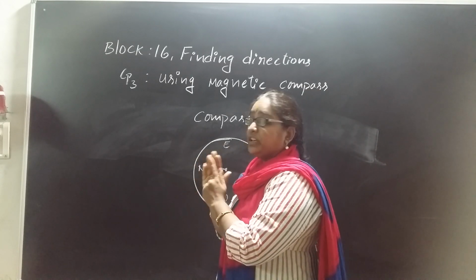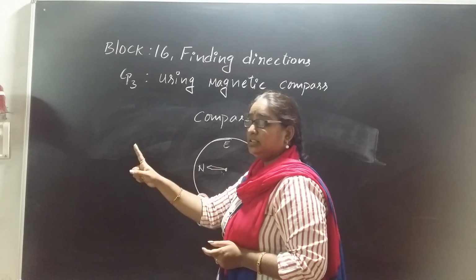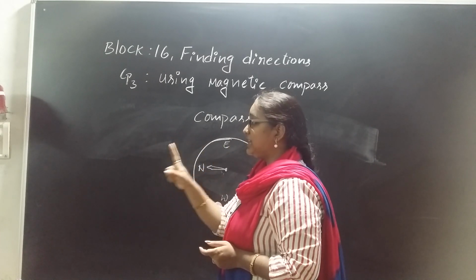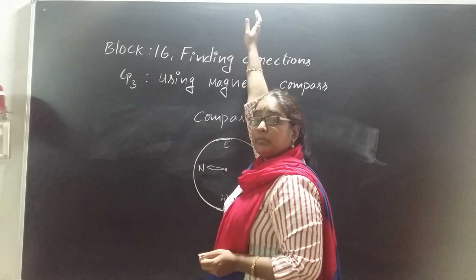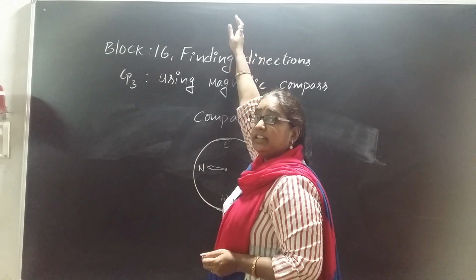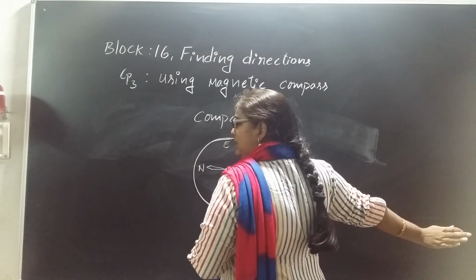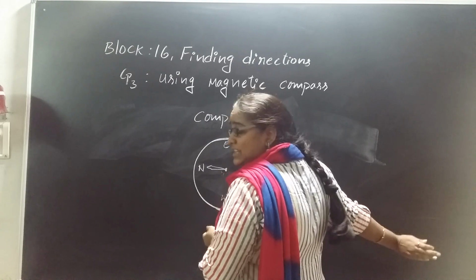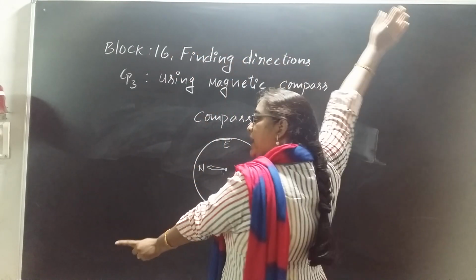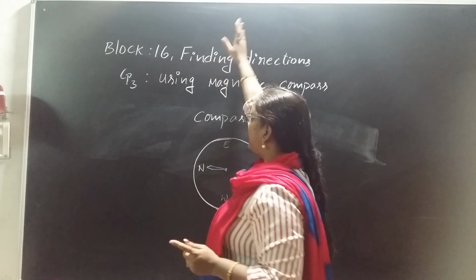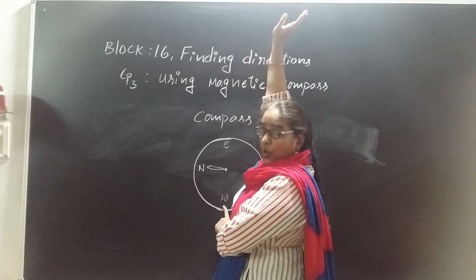If you have a compass with you, then you know this is the north side. Right now I am facing exactly north. So when I am facing north, east will be on my right hand side. My back will be south, and my left hand side will be west.